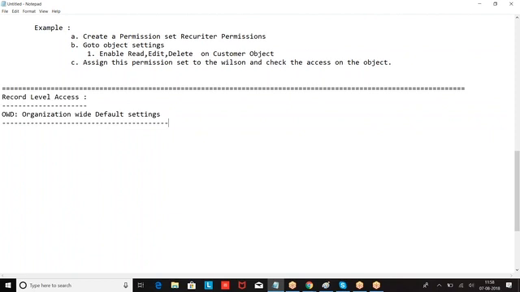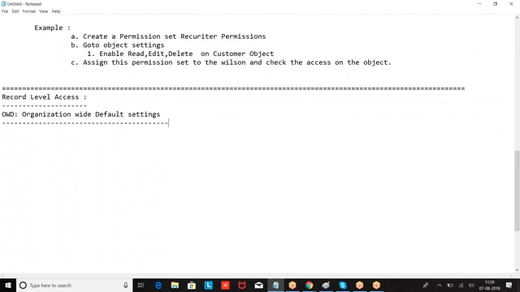Extra permissions are given through other topics. First I have to give minimum permission using OWD. Whatever the extra permissions I want to give, they are given through others, like role hierarchy, sharing rules, profiles, permission set. By using other concepts, I will give extra permission. So minimum level of access is given through OWD.